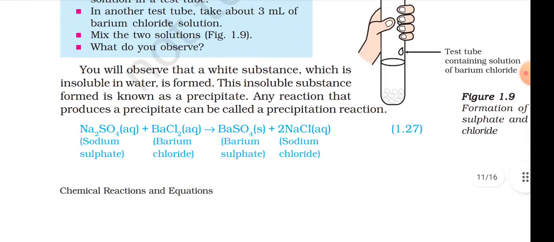You will observe that a white substance which is insoluble in water is formed. This insoluble substance formed is known as a precipitate. Any reaction that produces a precipitate can be called a precipitation reaction. Na2SO4(aq) + BaCl2(aq) → BaSO4(s) + 2NaCl(aq), sodium sulfate plus barium chloride gives barium sulfate plus sodium chloride.